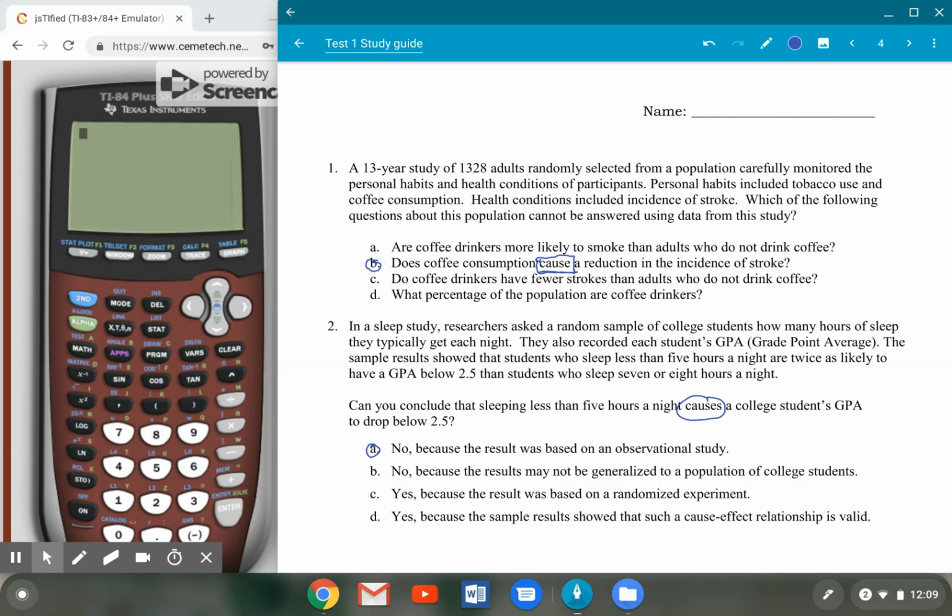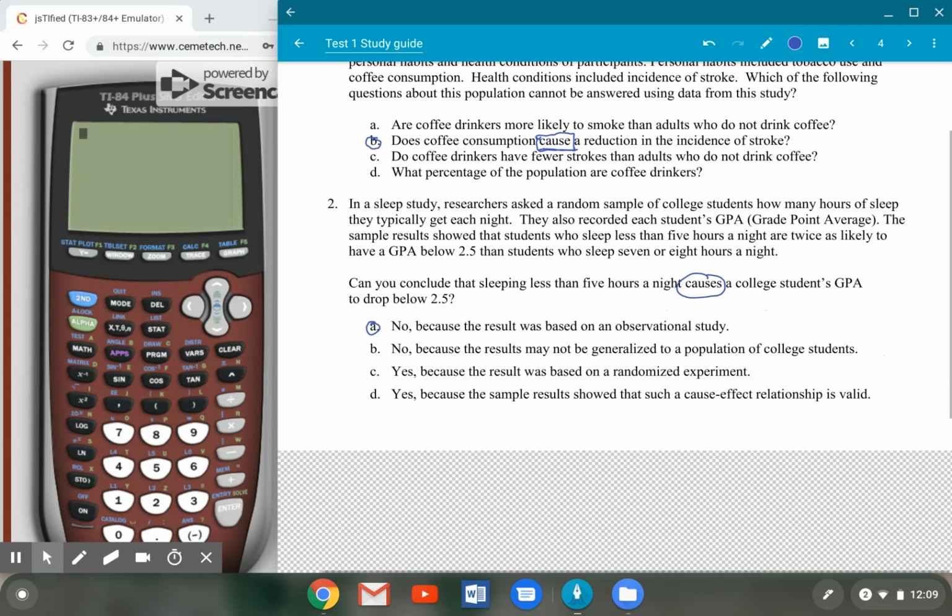This is no. The result is just an observational study. Again, we don't have randomized groups where different variables are manipulated. We're just asking students, what's your GPA? How many hours of sleep are you getting each night? Just observing what's happening. There may be a confounding variable here that's having an effect on both of these, like a student's work schedule. If a student works all night, from say 10 p.m. to 6 a.m., they may not be able to get a lot of sleep. And then it may also have an effect on their GPA when they can attend class and other factors like that.